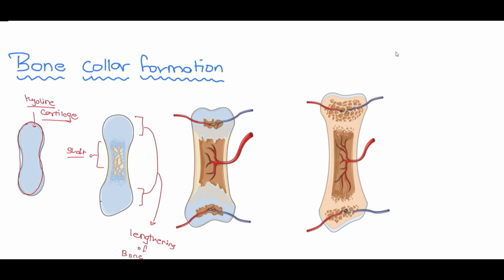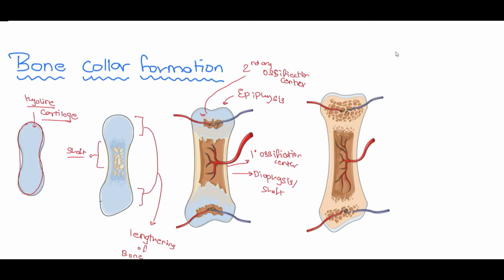Further, when the ossification of the diaphysis region or the shaft of the bone takes place completely, we have the ossification of the epiphysis region, and hence it is said that the primary ossification center is mostly formed in the shaft of the bone, whereas the secondary ossification center, which is developing later, is formed in the region of the epiphysis.